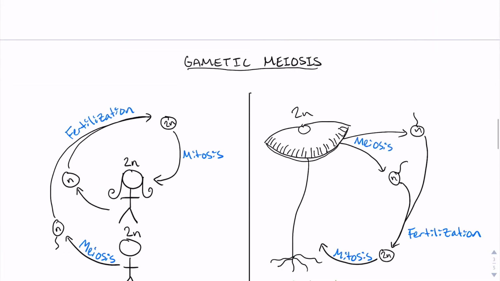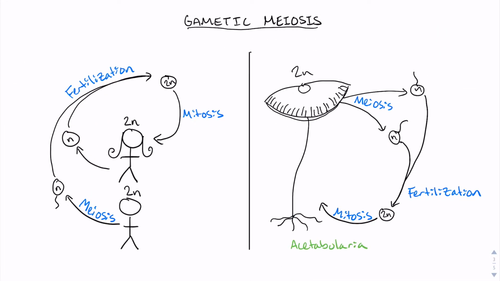The first type of life cycle we will talk about is one that you are probably familiar with, gametic meiosis. This is the life cycle found in animals and some algae. In gametic meiosis, a diploid individual will undergo meiosis or reductive division to produce haploid gametes. These gametes exist only in a unicellular state until they fuse in a fertilization event to form a diploid zygote. This zygote will divide using mitosis or non-reductive division to form the multicellular organism.